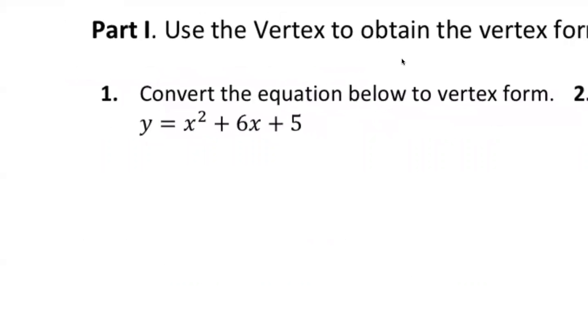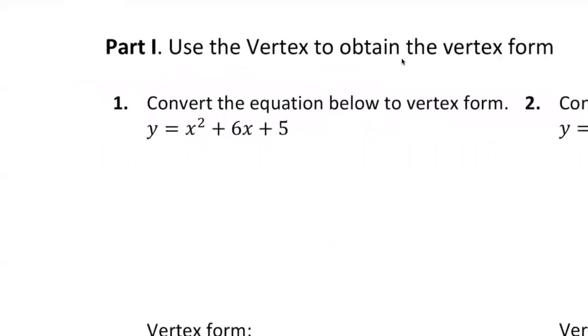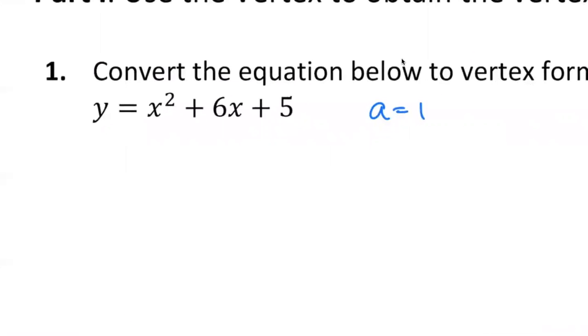Now, that's one way to do it. One way to do it is that if we know the vertex, then basically we are almost 90% there in the vertex form, and the remaining 10% is really the a value, and the a value is the same a value that we see in the standard form or the root form. So, you just take a quick glance at this standard form, we know a is equal to 1. All right, so a is equal to 1. That's great.